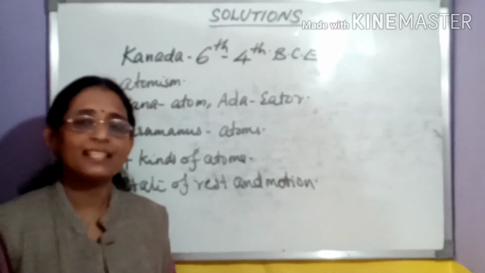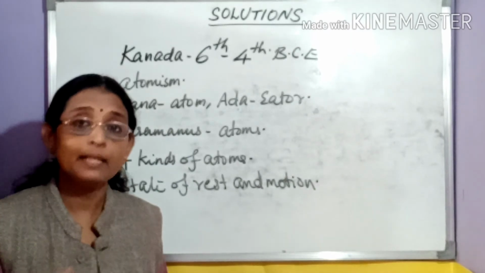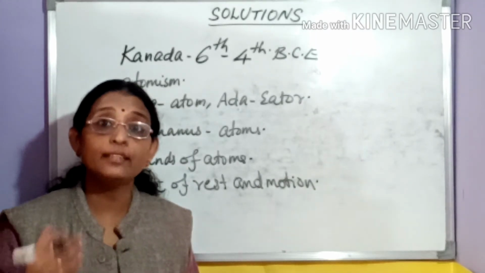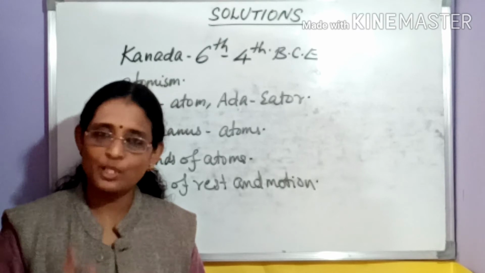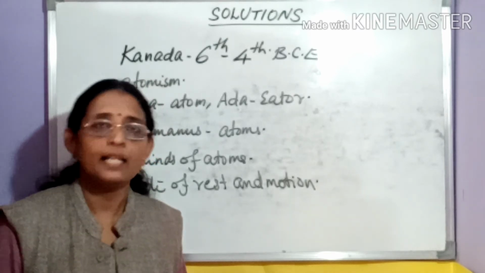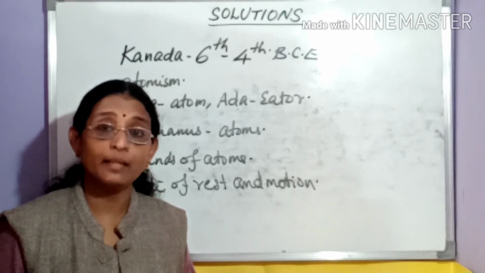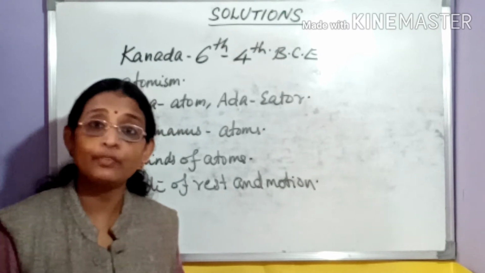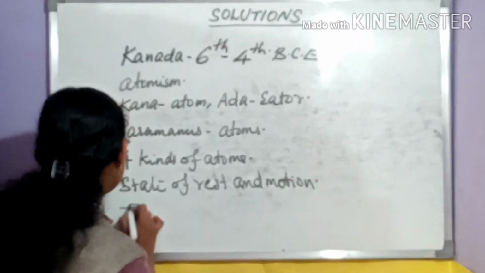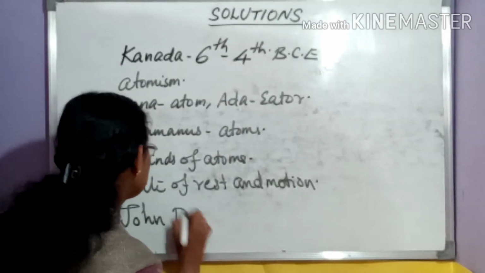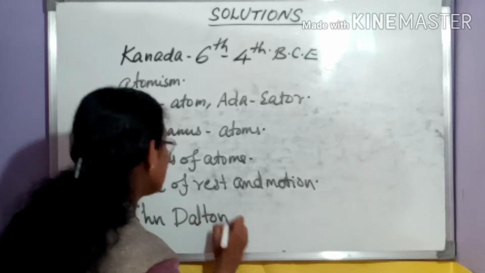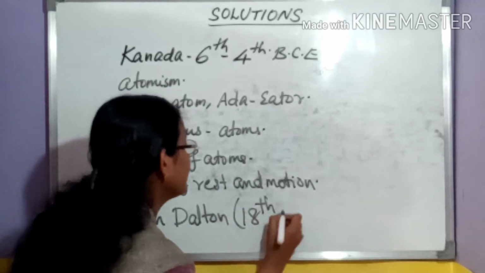But this is against the Greek school of thought, which proposed that atoms can only differ quantitatively and there is only one kind of atom. After many centuries came the atomic theory put forward by John Dalton in the 18th century.